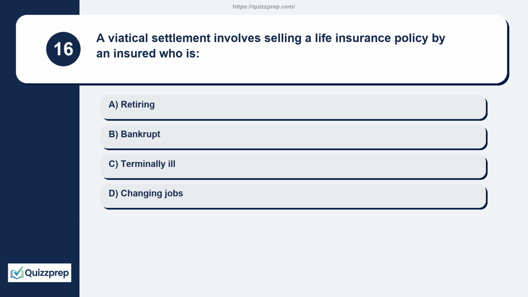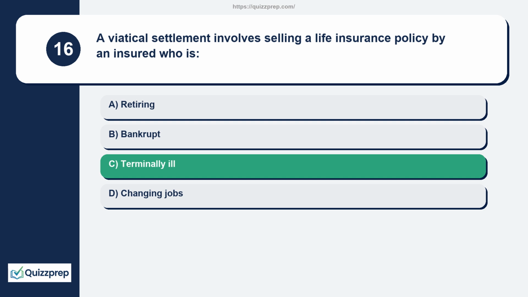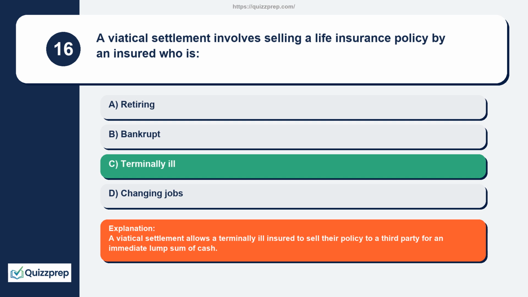Question 16. A viatical settlement involves selling a life insurance policy by an insured who is retiring, bankrupt, terminally ill, changing jobs. A viatical settlement allows a terminally ill insured to sell their policy to a third party for an immediate lump sum of cash.